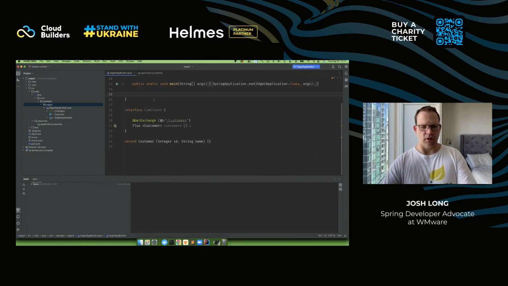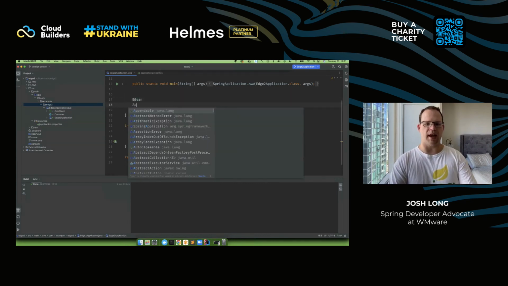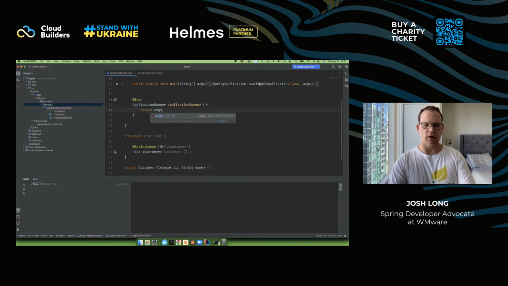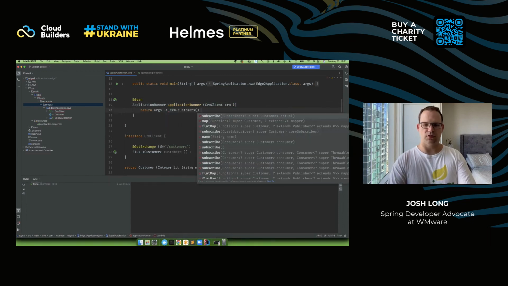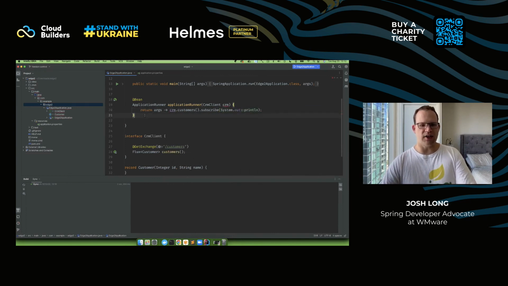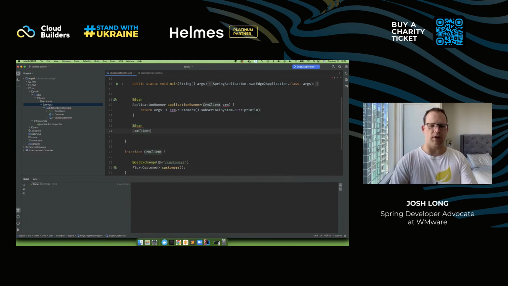Now, in the future, this will become very easy. I can just annotate it, I think, and it'll work. But for now, you have to do it yourself because it's not there yet, right? So I'm going to say args, and I'll inject the CRM client, crm.customers().subscribe. I'm just going to print out the results. Okay, so there's my client. I need to actually create the bean behind the scenes that'll result in the CRM client being created for me,